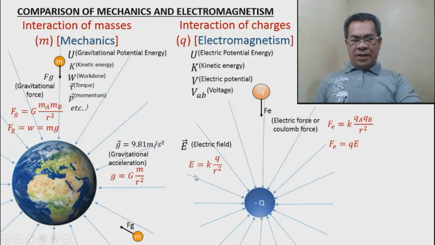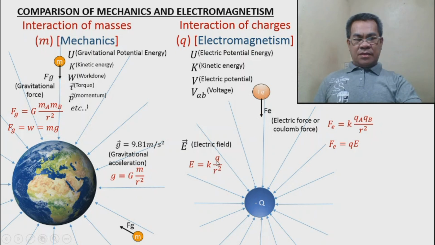Now, in electric field, take note, electric field is similar to the acceleration due to gravity. So, similarly, the electric field is kQ over r squared. k is the electric constant. The electric constant is approximately equal to 9 times 10 raised to 9 newton meter squared per coulomb squared.